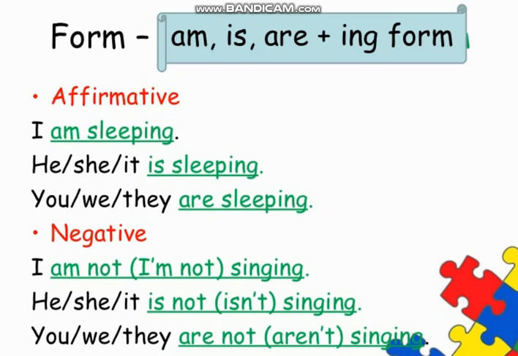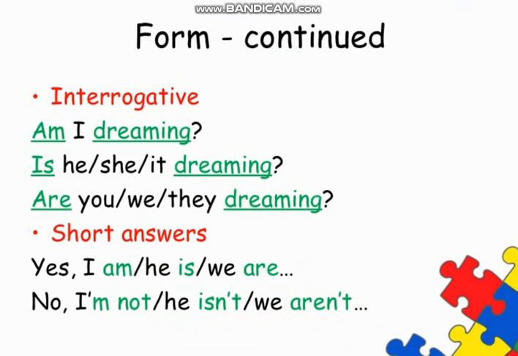In negative sentences, after the auxiliary or helping verb we use not, as you can see: I am not singing. Then he, she, it is not or isn't singing. You, we, they are not or aren't singing. So here you can see the structure of negative sentences.